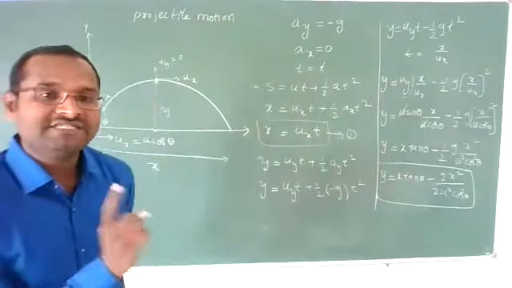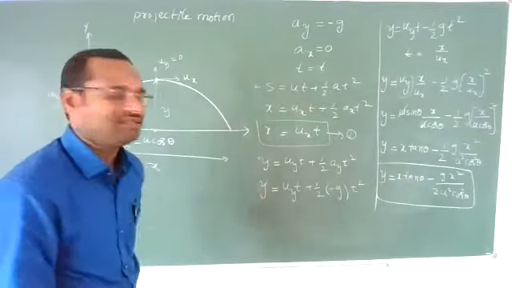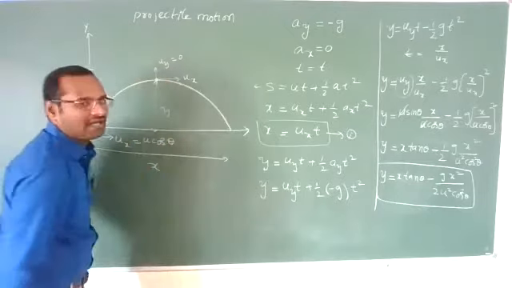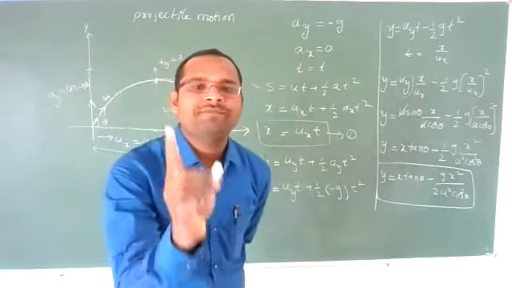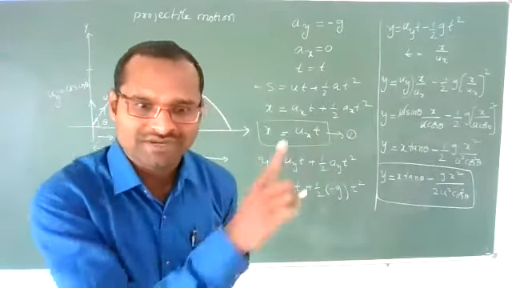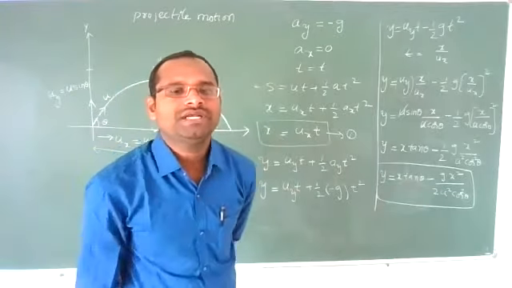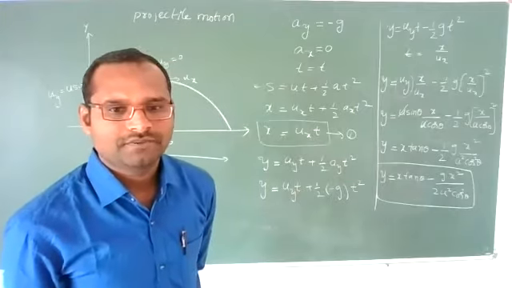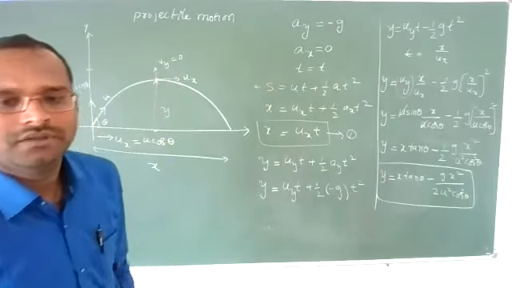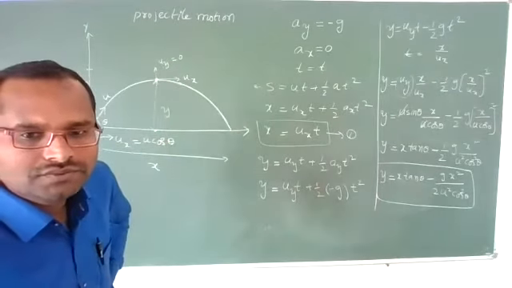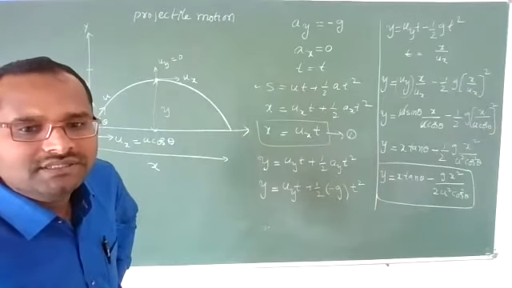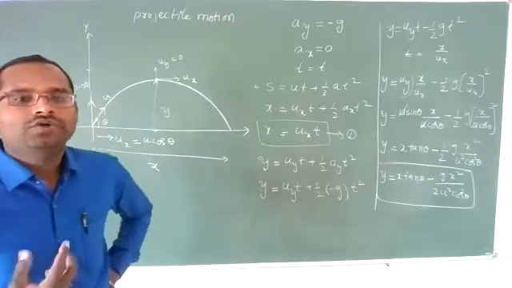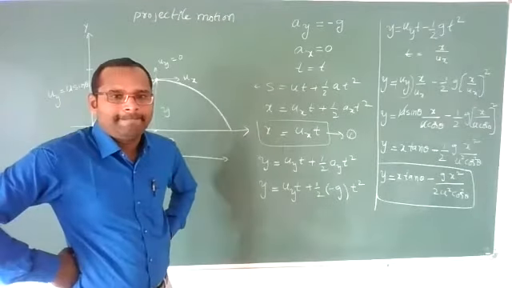This equation always represents a parabolic path. This is a parabolic path like this. A parabola. This path is called a parabola. Show that motion of a projectile is parabola. They will ask you a 5 marks question. Show that motion of a projectile is a parabola. Yes, they will ask you this to prove.